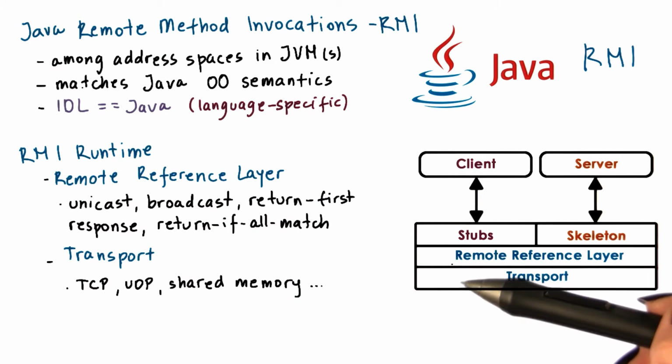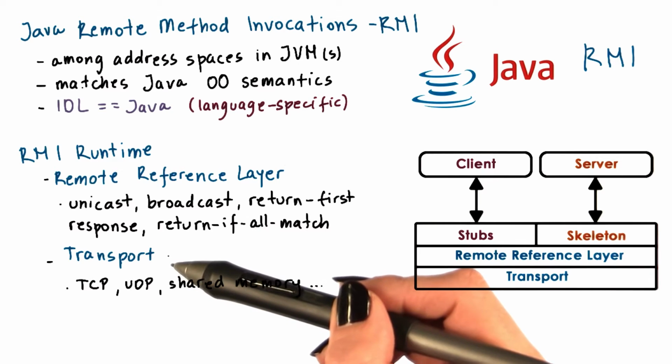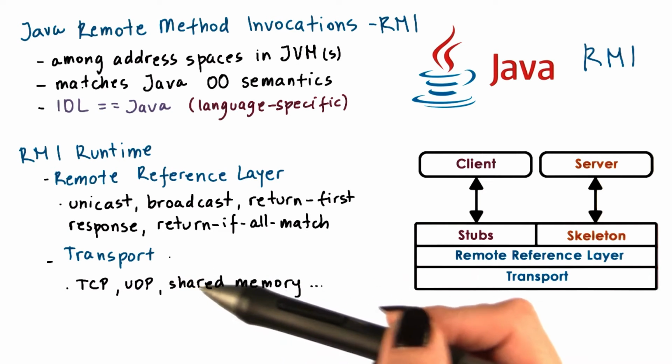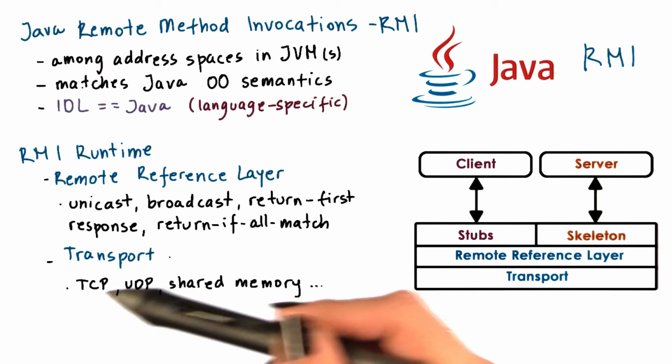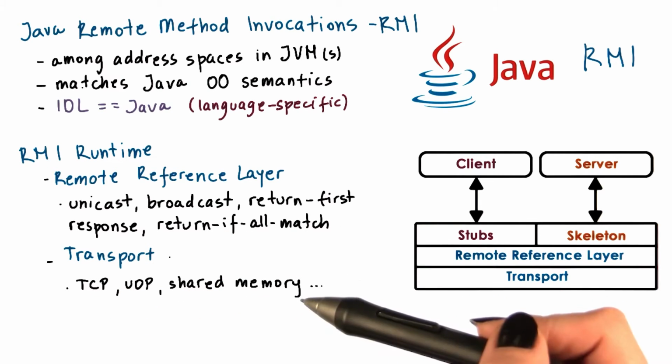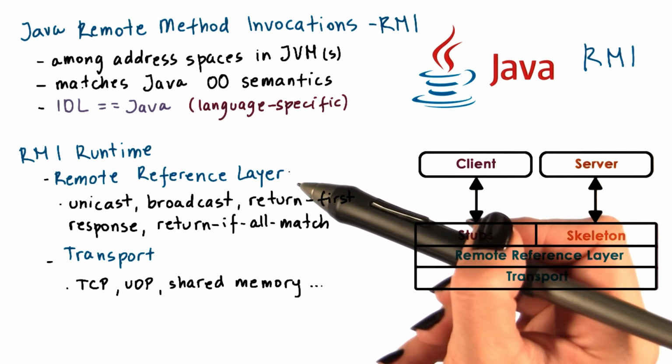The runtime layer is separated into two components, the remote reference layer and the transport layer. This bottom layer implements all of the transport protocol-related functionality. This can be TCP, UDP, shared memory-based communications if the two processes are running on the same machine. Above that is the remote reference layer.